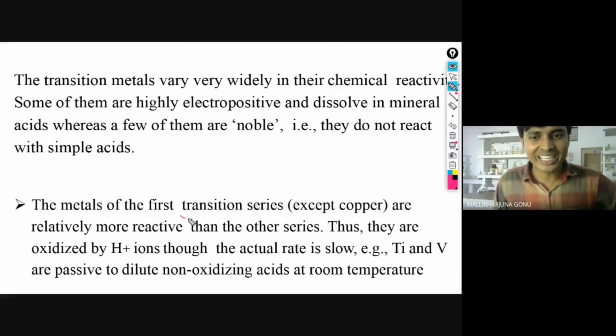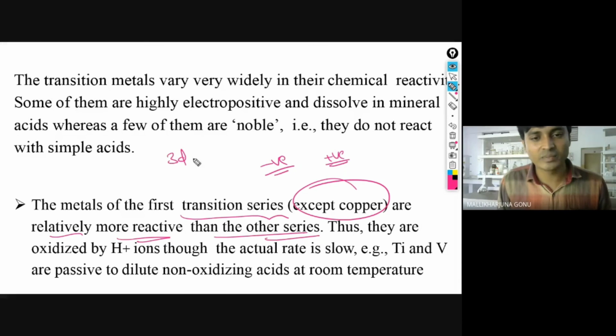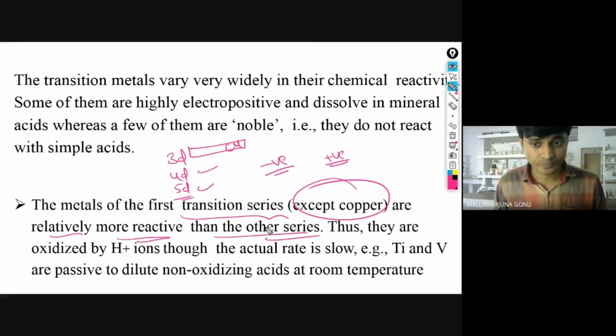The metals of the first transition series, except copper. We have seen copper has a positive value. It doesn't have a negative value. Copper doesn't give the electron easily. That means the metals of the first transition series, scandium, titanium, vanadium, chromium, all these are relatively more reactive than the other series. Other series like the 4d series and 5d series are there. So these 3d series are more reactive compared with the 4d and 5d series, except copper.